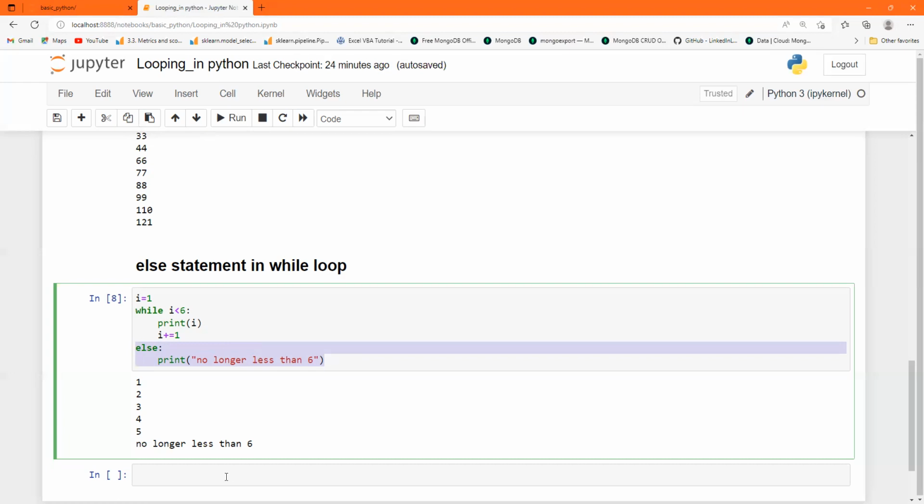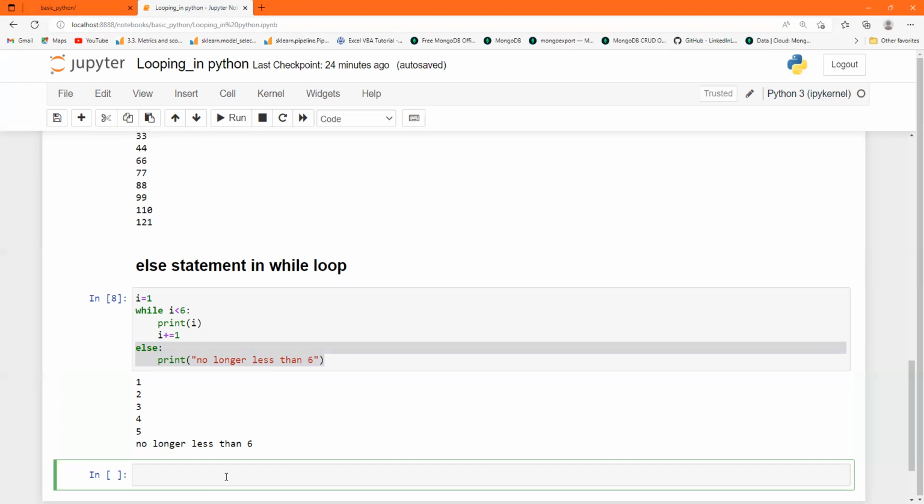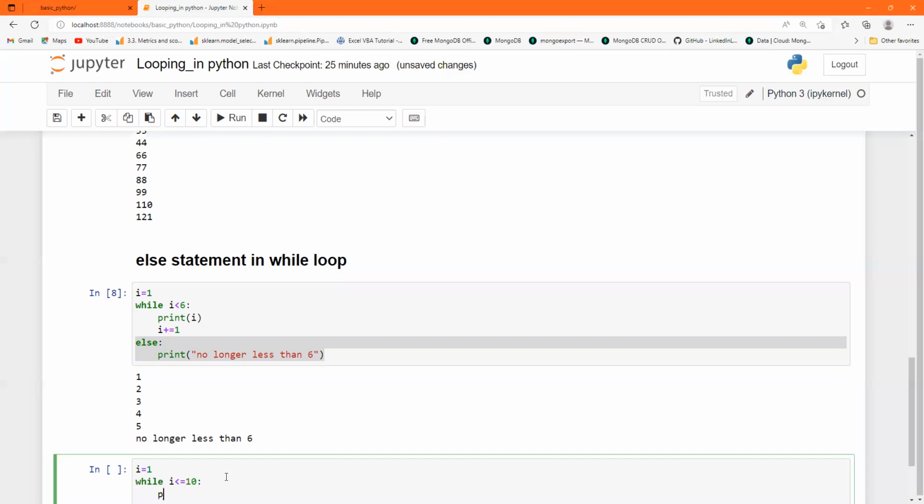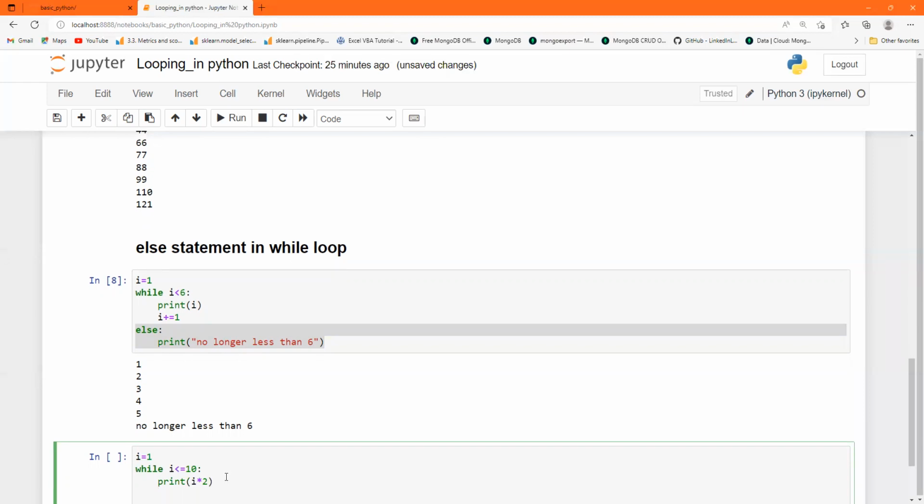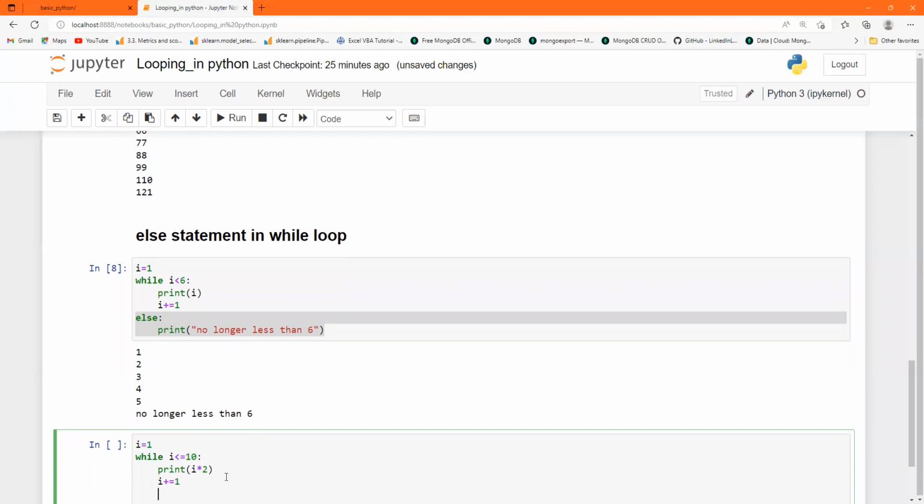Now I can use the same on the table of 2. Let's see how you can do the table of 2. So i equal to 1. You have to give while here: while the value of i is less than or equal to 10, and you have to use the condition, that is a print. You have to print i star 2, that means the table of 2, and then i plus equal to 1. So this is the thing.